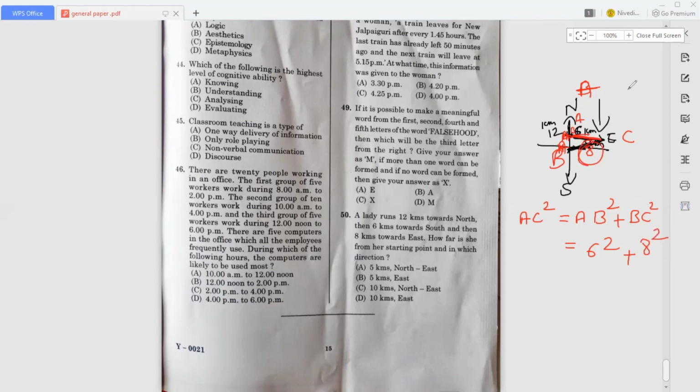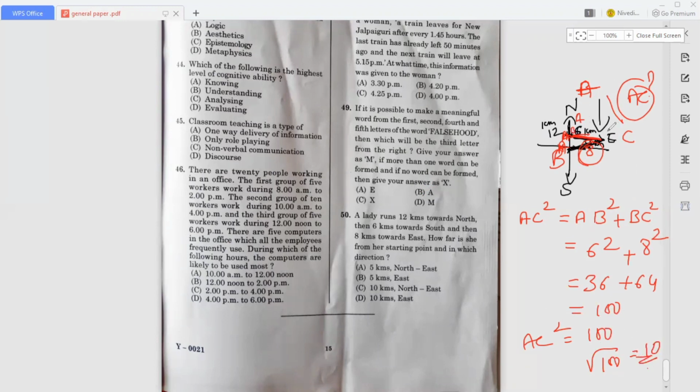So we have to find out AC. This AC is there, right? So 6 square plus 8 square is equal to 36 plus 64, that is nothing but 100. So AC square is equal to 100. The root of 100 is equal to 10. So 10 kilometers is the answer.